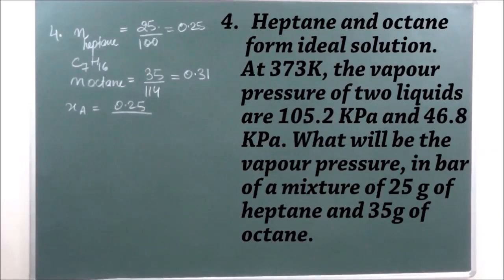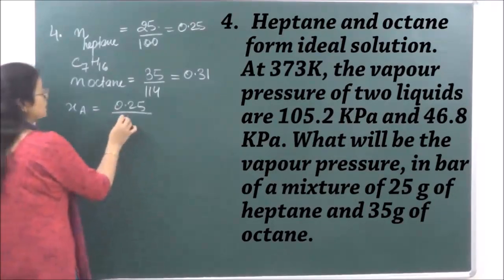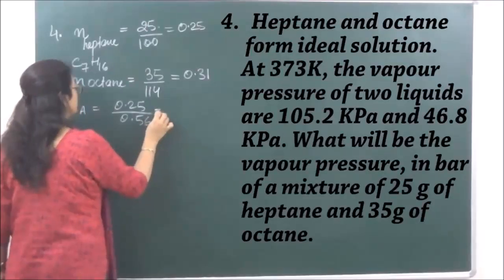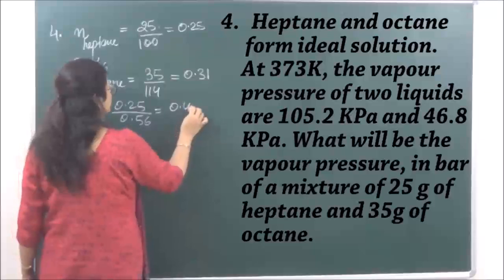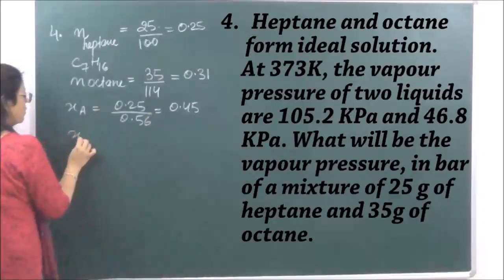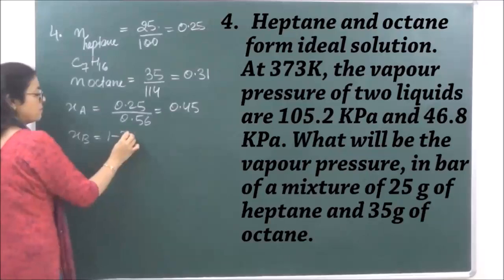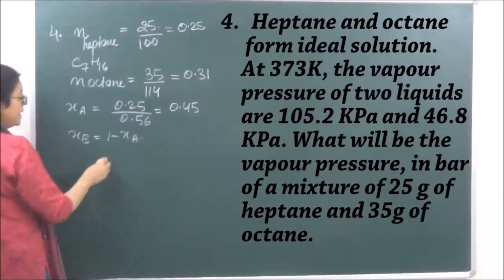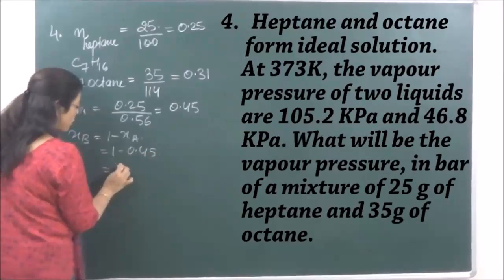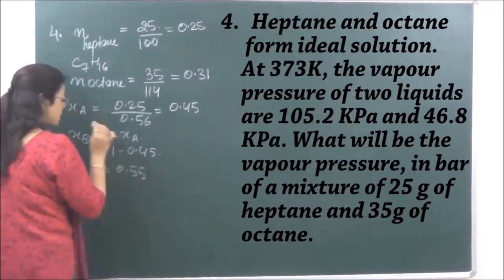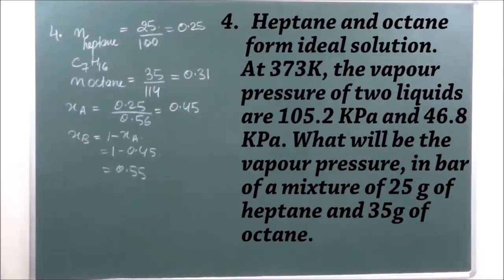The total number of moles is 0.56. So this when calculated comes to 0.45. So the mole fraction of B will become equal to 1 minus XA, which is 1 minus 0.45, equal to 0.55. Clear?